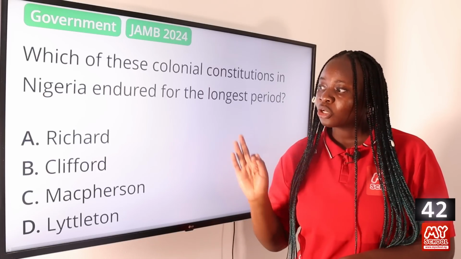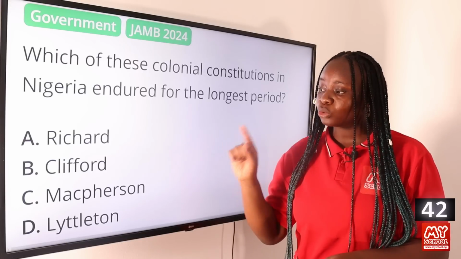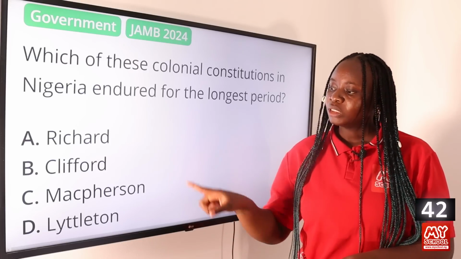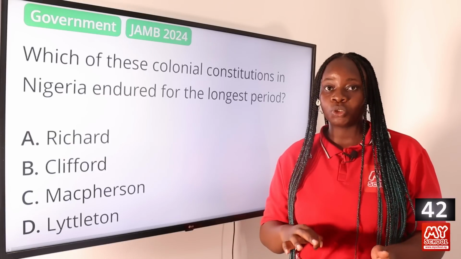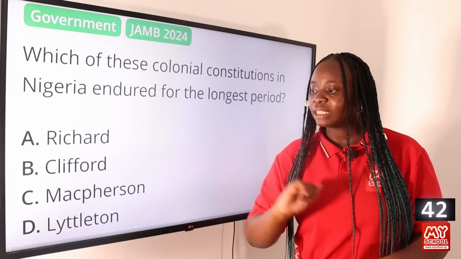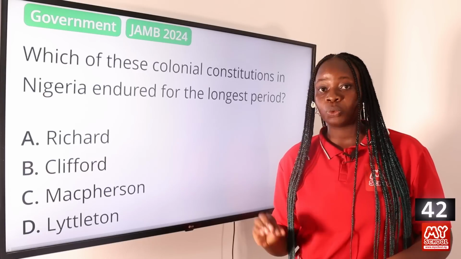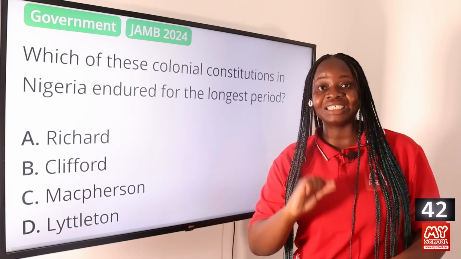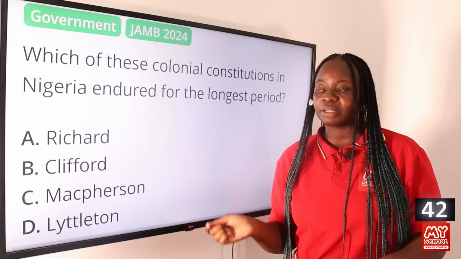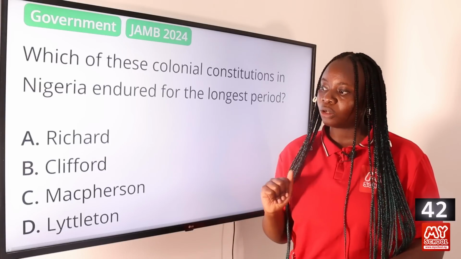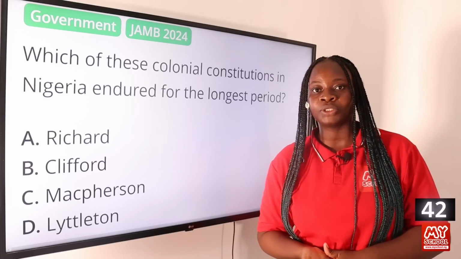The Richard Constitution lasted from 1946 down to 1951, where the Macpherson Constitution was adopted. Then Macpherson lasted from 1951 to 54, when the Littleton Constitution was adopted. The Littleton Constitution was the constitution that was adopted from 1954 right until independence in 1960. So the Clifford Constitution lasted the longest. Option B is the answer to this question.